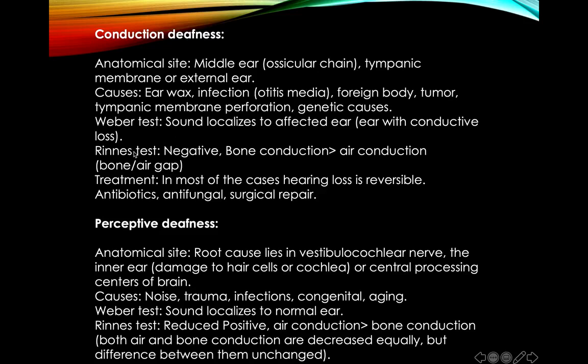While in a Rinne test, we strike the tuning fork and place it at the external auditory meatus, one by one on both ears. In this case, bone conduction is better than air conduction. Normally, if there is no obstruction in the pathway of the sound waves, the sound wave travels through the air. But in this case, the sound wave travels better through the bone, so bone conduction is better than air conduction.